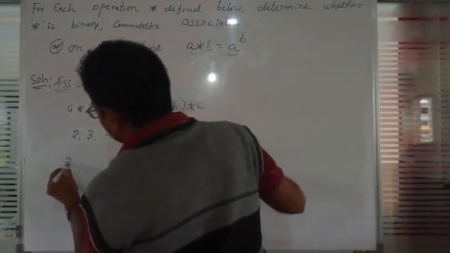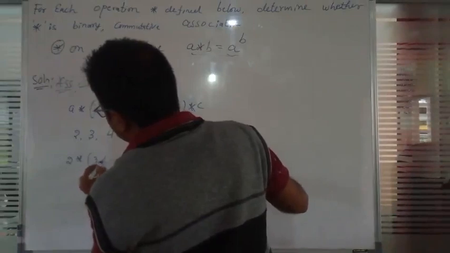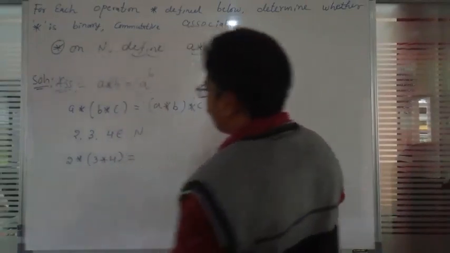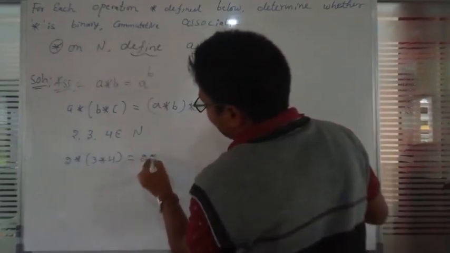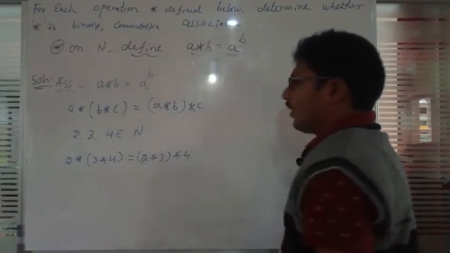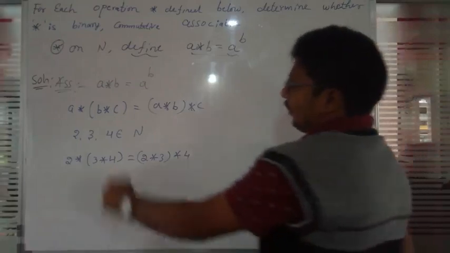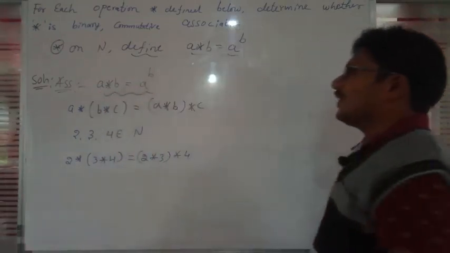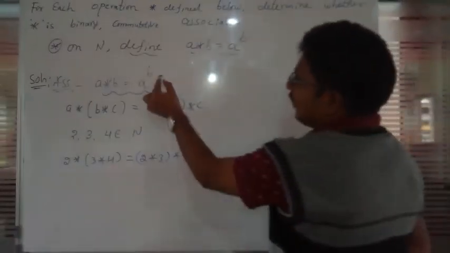So 2 star 3 star 4 is equal to a star b star c, which means 2 star 3 and then star 4. What is a star b? a star b means a raised to b.